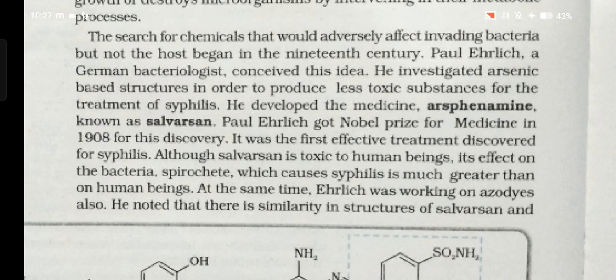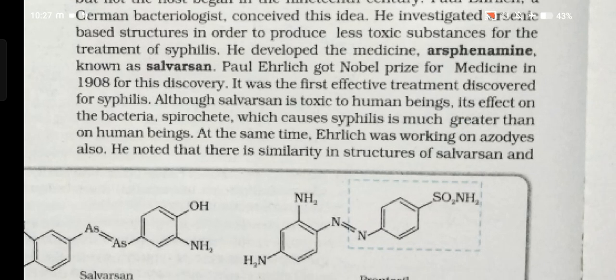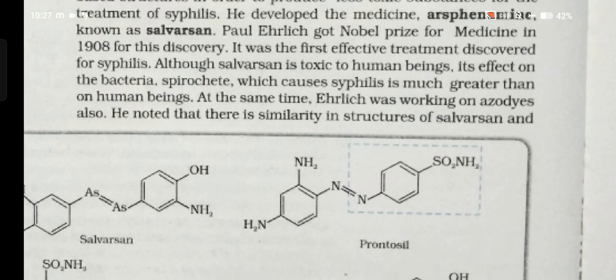He developed the medicine arsphenamine, known as Salvarsan. Paul Ehrlich got the Nobel Prize for Medicine in 1908 for his discovery. It was the first effective treatment discovered for syphilis. Although Salvarsan is toxic to human beings, its effect on the bacteria spirochete, which causes syphilis, is much greater than on human beings.